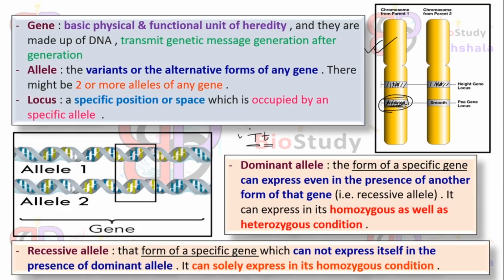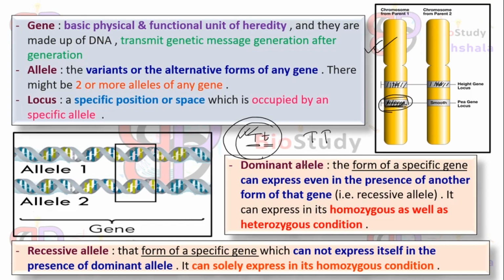Here T will express itself in any condition, either in presence of small t or in absence of small t. That means presence or absence of small t cannot change the expression of capital T. This is how the dominant allele works, and it can express itself in either homozygous condition or heterozygous condition. This is heterozygous condition. Homozygous condition means capital T, capital T.